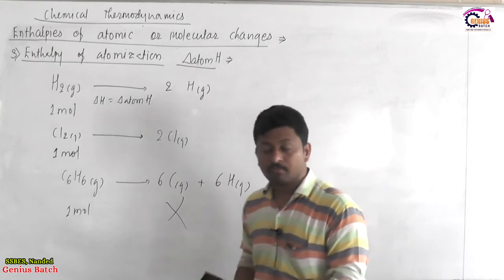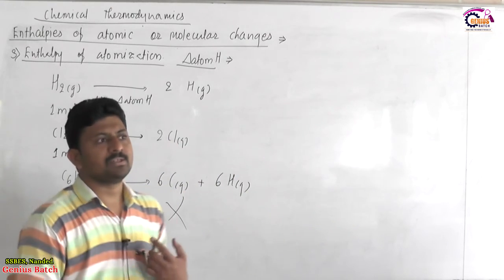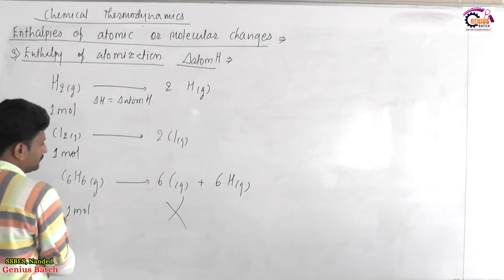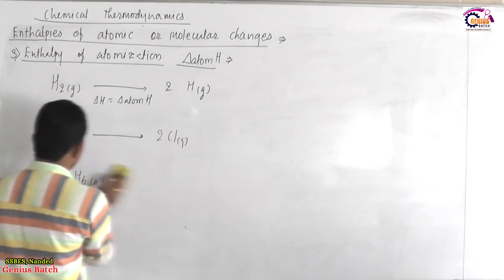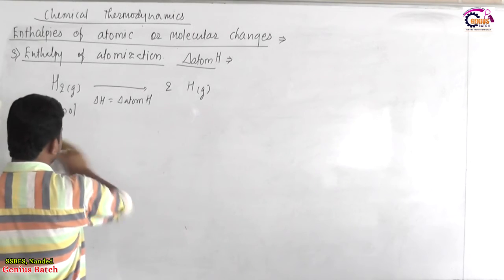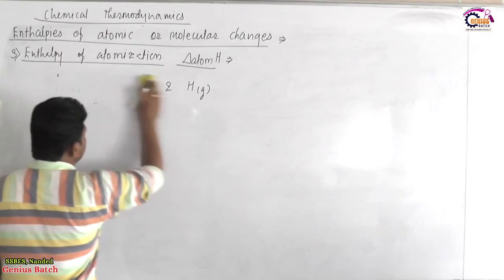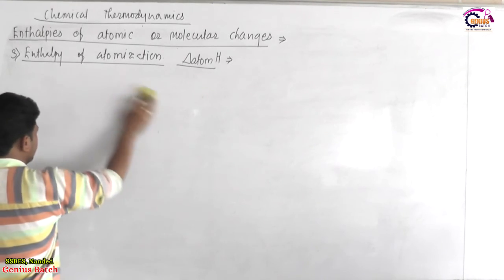So the process of atomization is sometimes real, sometimes hypothetical. As a note, first we will clear it. What is enthalpy of atomization? It's quite a different term, so we will dictate this one.